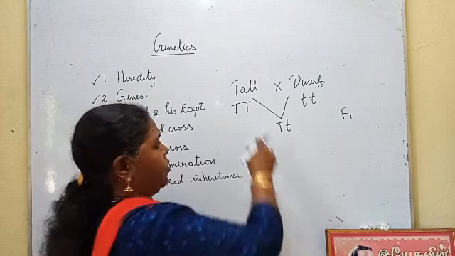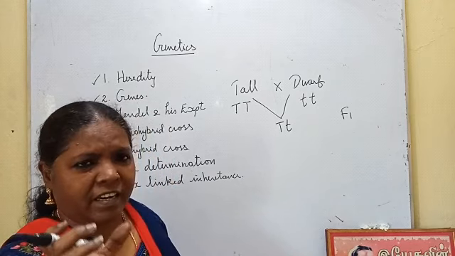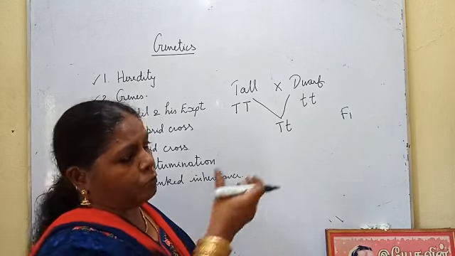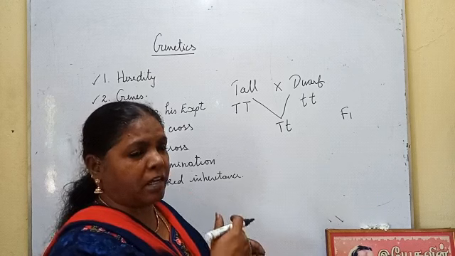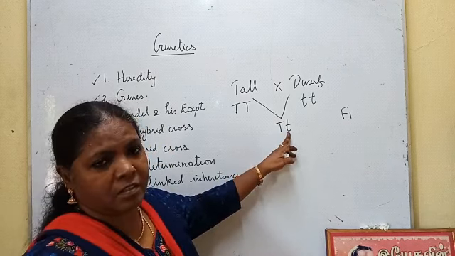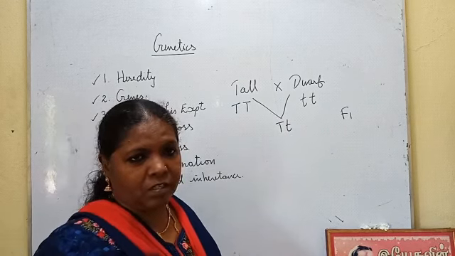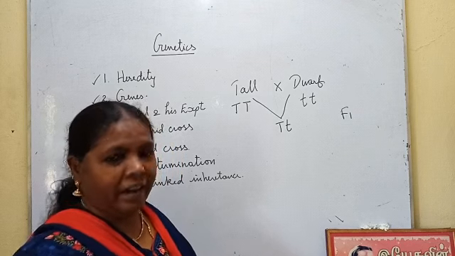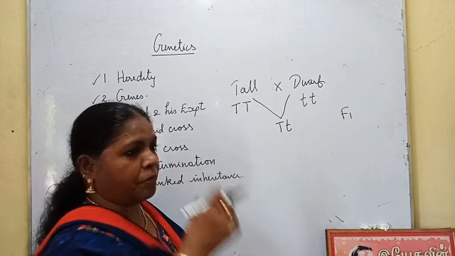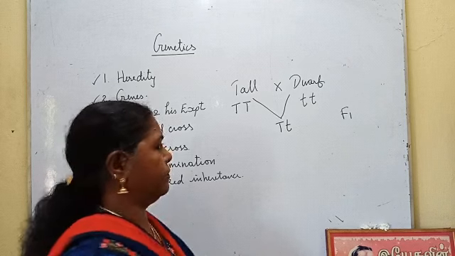Why has he given two T's? Because the genes are seen in pairs. Both genes may be dominant, or sometimes, as you see here, one gene is dominant and one gene is recessive. These he called factors. Afterwards, he gave the term alleles: a pair of genes which are responsible for production of a particular character.